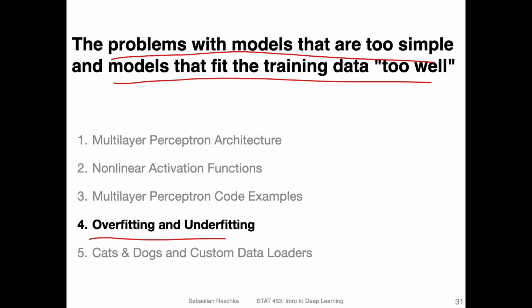So yeah, the big problem with models that are too simple is that we don't get a good performance out of them. For example, when we used logistic regression on MNIST, we got 93%, whereas when we used